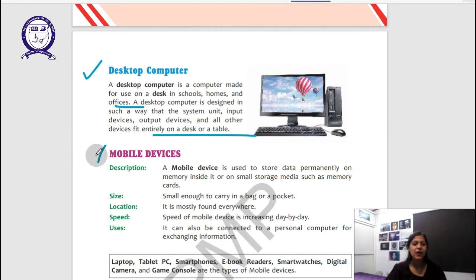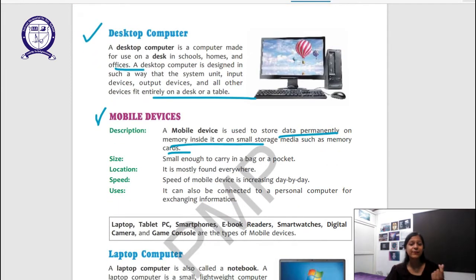Then we have a mobile device. It is used to store data permanently on memory inside it, or some small storage media such as memory cards. These days, the mobile come with memories such as 128 GB. Then we do not necessarily need an external memory card anymore. So they have just gone out of use, or it can be said that they have been deprecated. Size: small enough to carry in a bag or pocket.